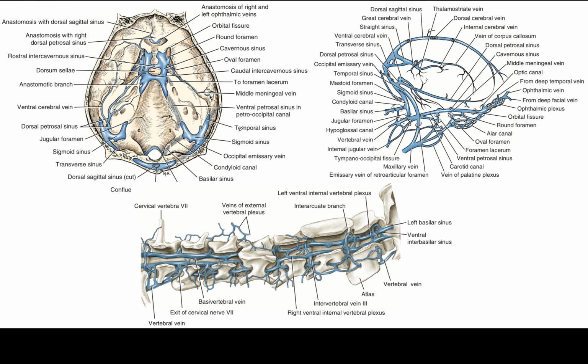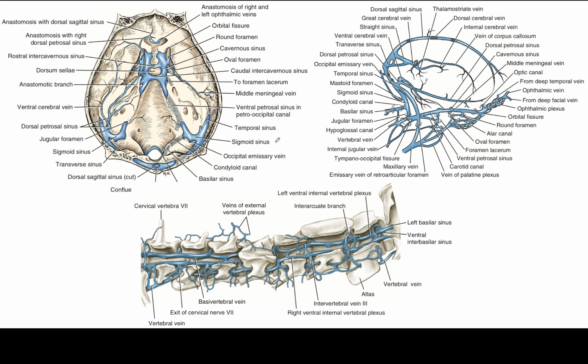Each sigmoid sinus forms an S-shaped curve as it courses over the dorsomedial side of the petrous part of the temporal bone. It passes through the jugular foramen into the tympano-occipital fissure. Within the fissure, the ventral petrosal sinus enters rostrally from the petro-occipital canal and joins the sigmoid sinus. From this anastomosis, the vertebral and internal jugular veins arise and leave the tympano-occipital fissure and course caudally. The vertebral vein descends the neck through the transverse foramina of the cervical vertebrae. The internal jugular vein courses caudally in the carotid sheath.